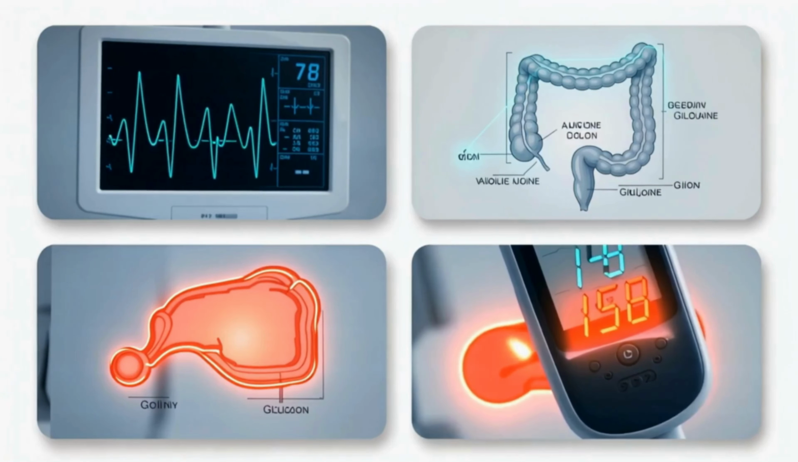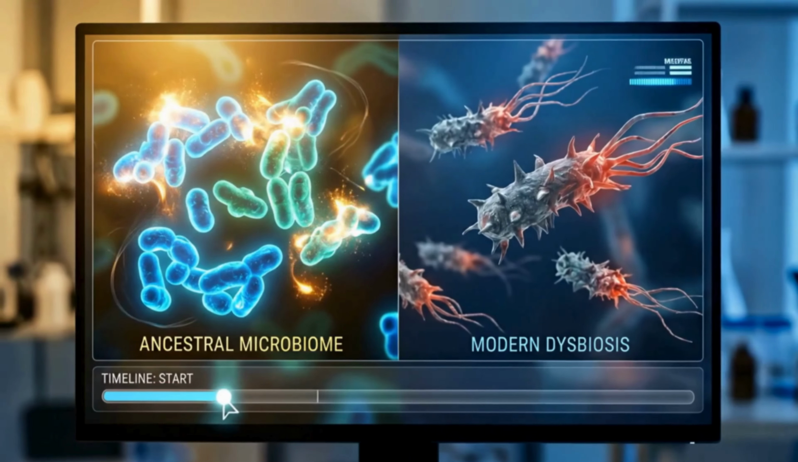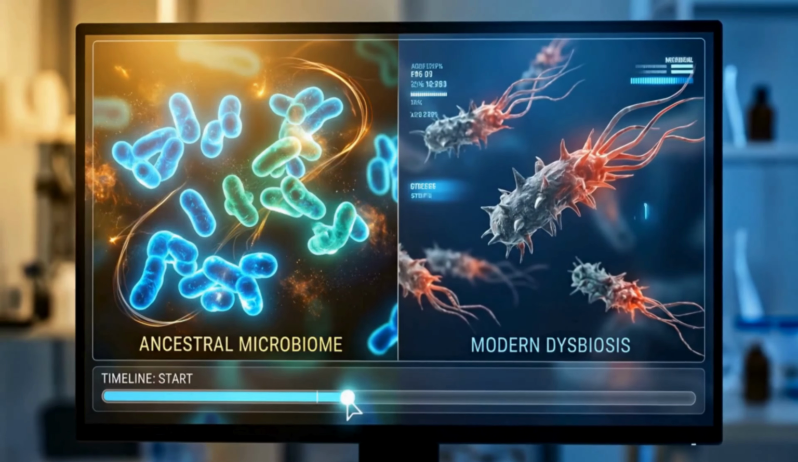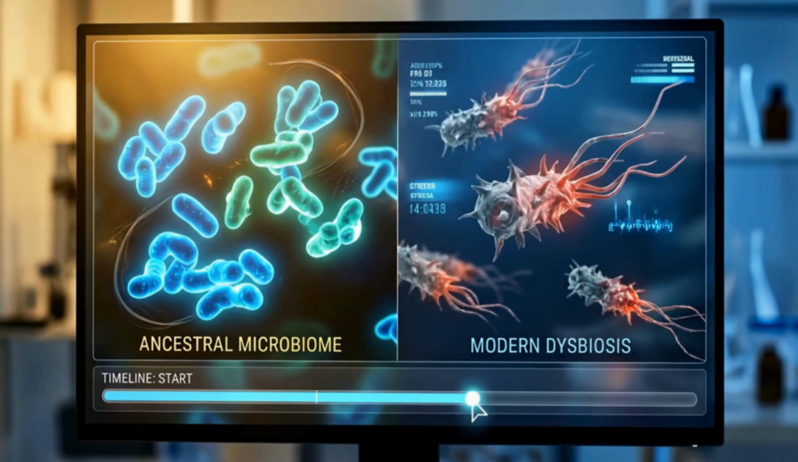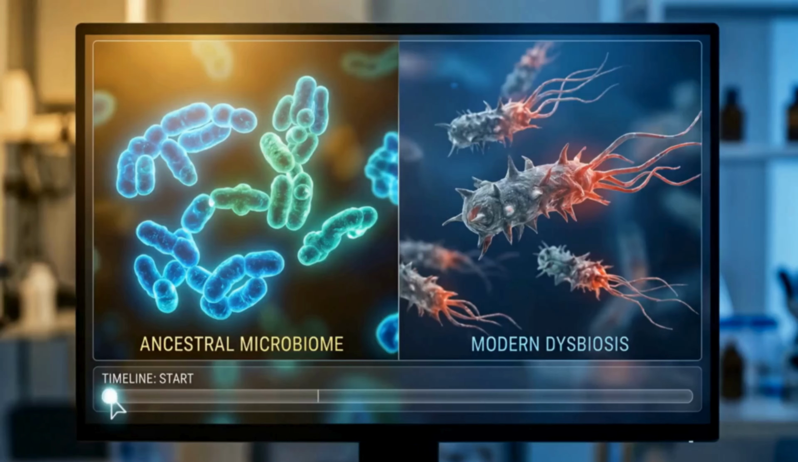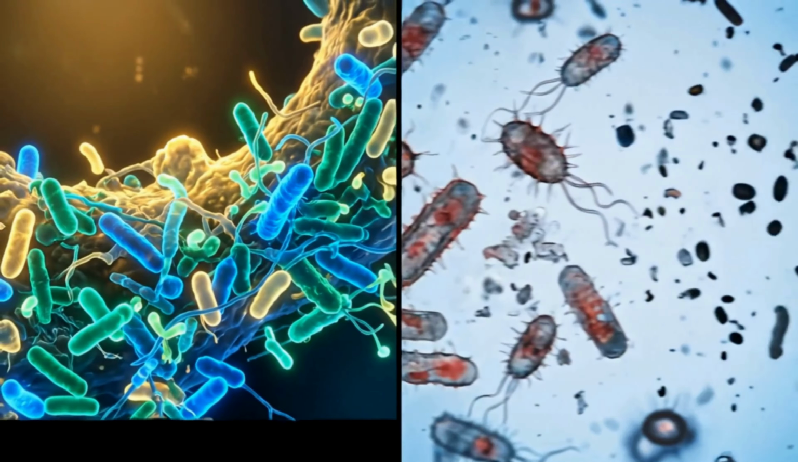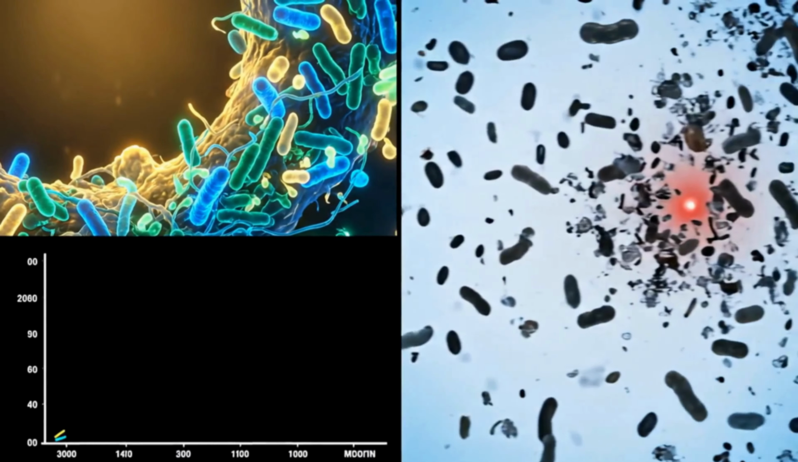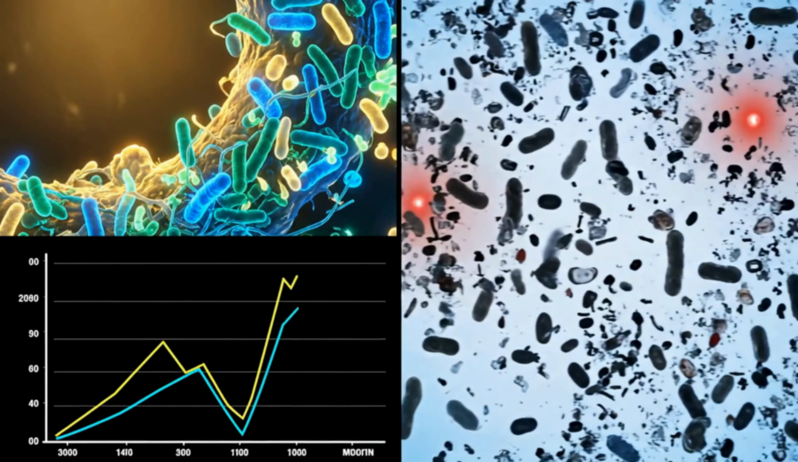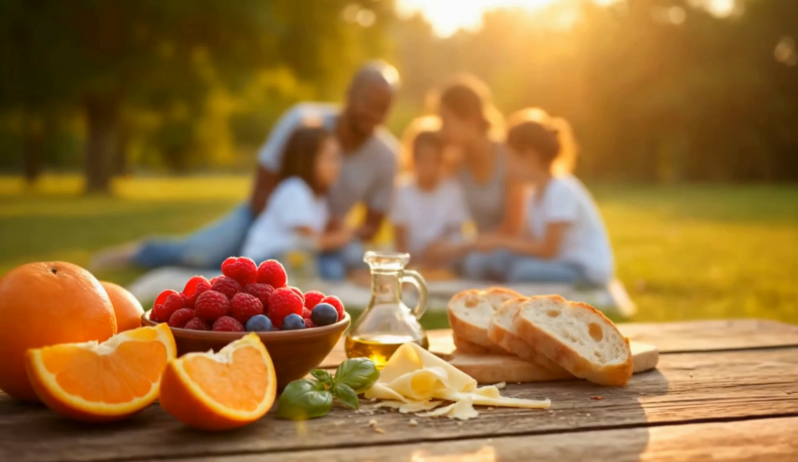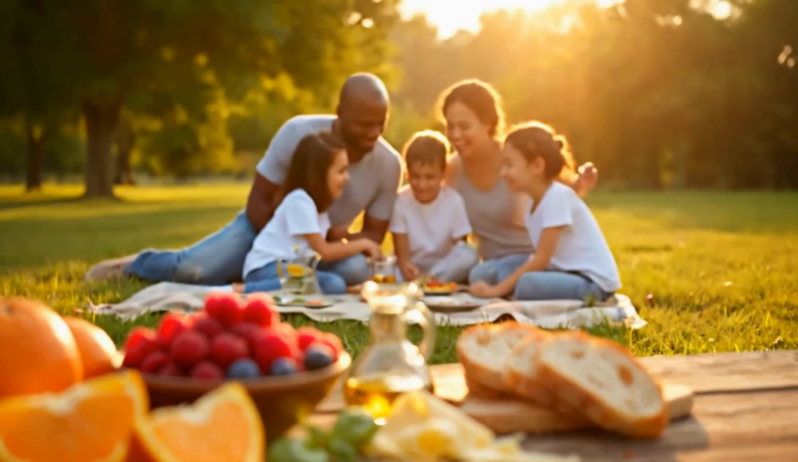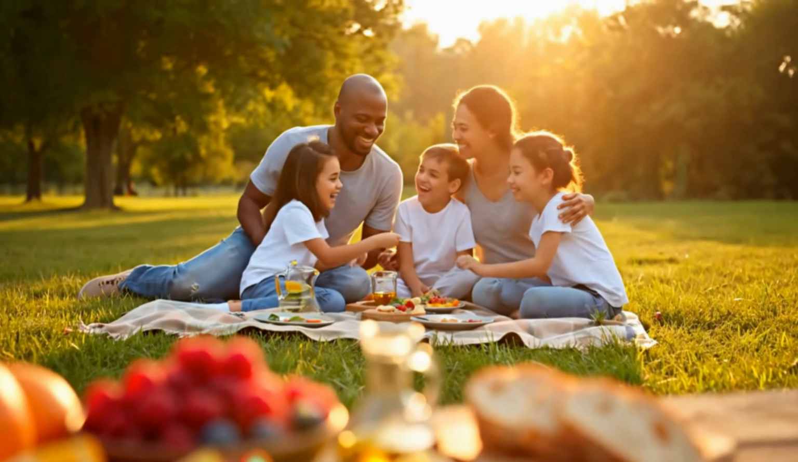In essence, the human gut microbiome demonstrates remarkable short-term plasticity in adapting to new diets, but the sustained, low-fiber, high-fat nature of the modern diet has caused a significant and potentially harmful divergence from the ancestral microbial balance. We need to improve our microbiome for a healthy gut and a healthy life.